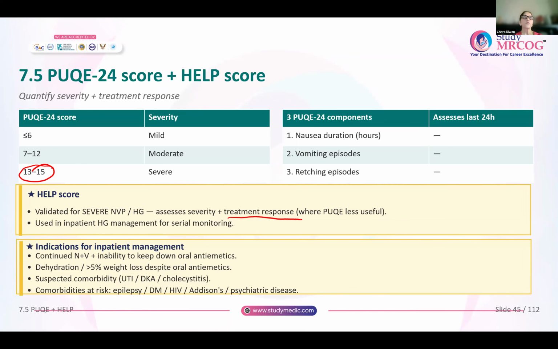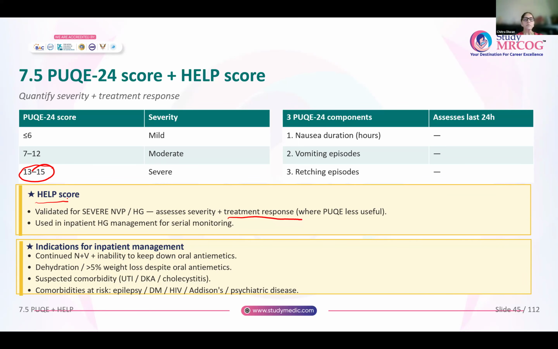So wherever you want to know how the woman is responding to your treatment for hyperemesis gravidarum, you have this HELP score. It is basically used to assess the severity and the treatment response, where PUQE is thought to be less useful. PUQE is very useful to decide whether the woman needs inpatient admission or you can treat her on an outpatient basis.